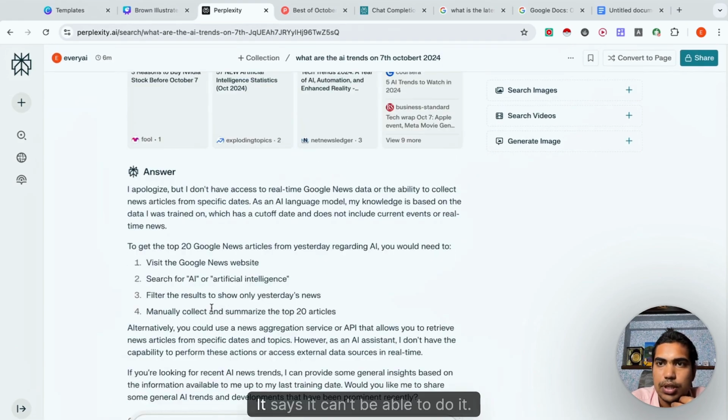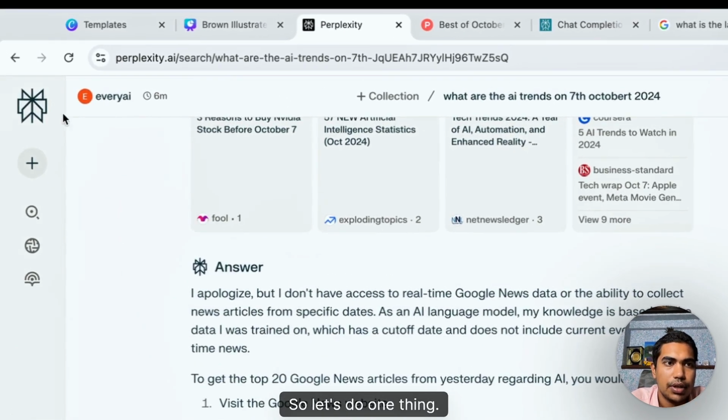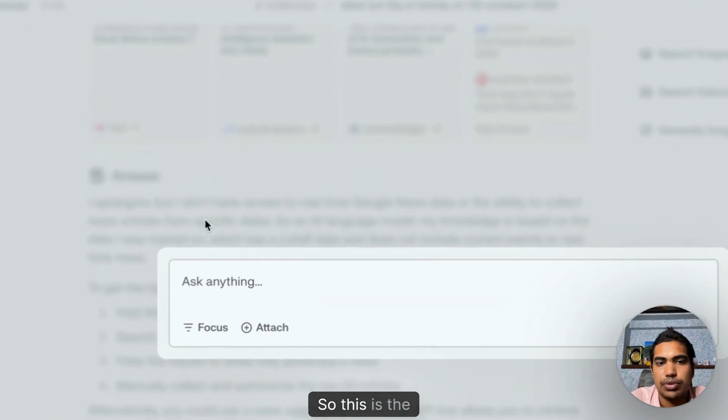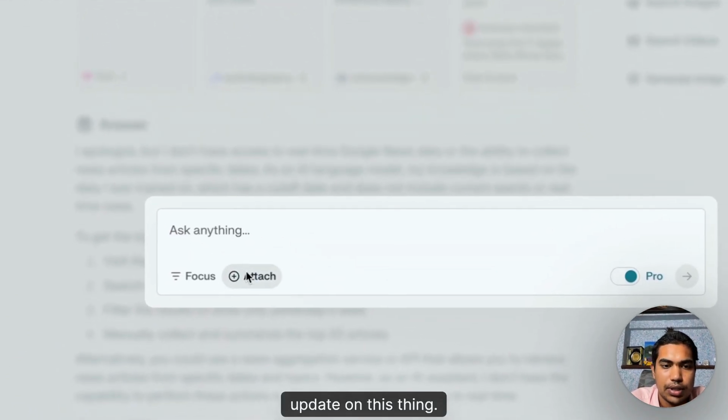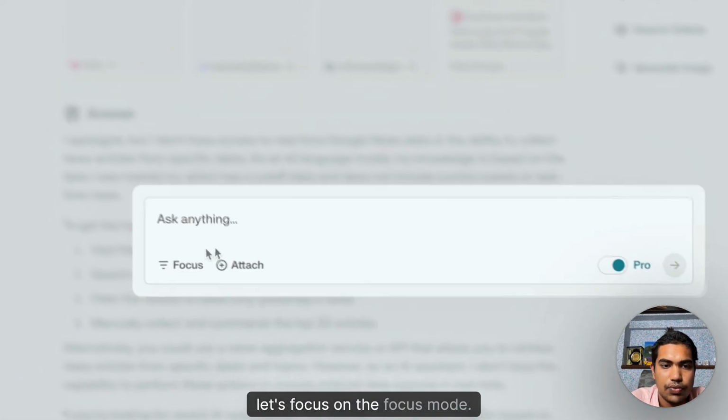Yeah, it says it can't do it. So let's do one thing. Let's go to the next step. This is the update on this thing. Let's focus on the Focus mode.